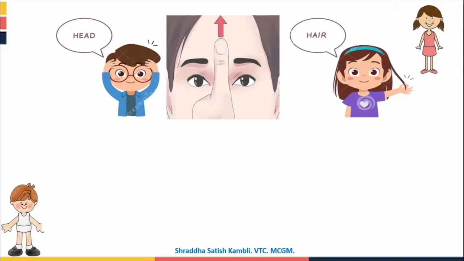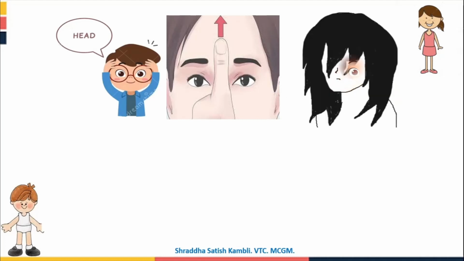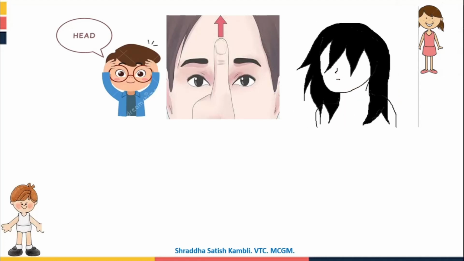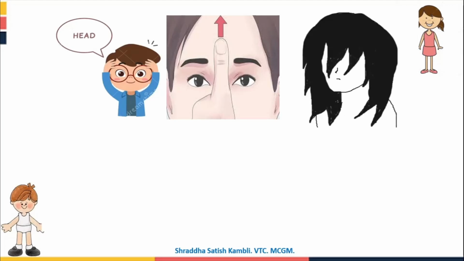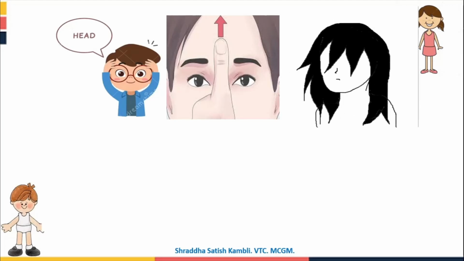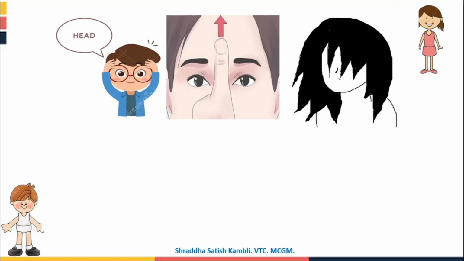Then see, this is your hair. Can you see? The girl has held a strand of her hair like this. So hair. Come on, let me show you a picture of the hair. Don't get scared, okay? See, this is hair. A hair blowing in the wind. It is not a ghost or a bhoot, okay? It is someone's hair blowing in the wind.